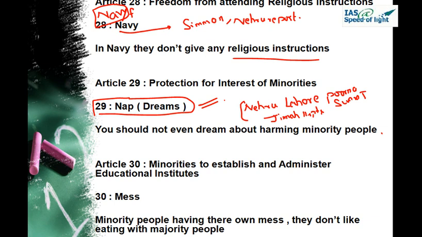Article 30 is about minorities establishing and administering their own educational institutes. 30 is mess for us, food mess, okay? MS, food mess. Minority people have their own mess and they don't like eating with majority people. Okay, so they make their own separate food messes because they don't like to mingle with the majority people, don't like to sit and eat with them. So minority people having their own mess. We are relating it with establishing and administering their own educational institutes, by minorities.